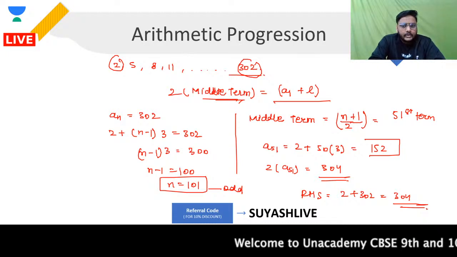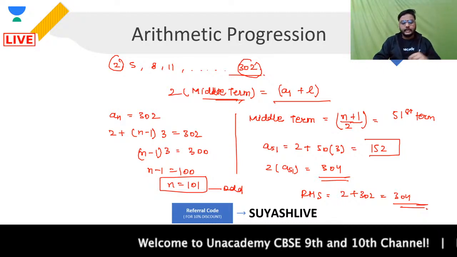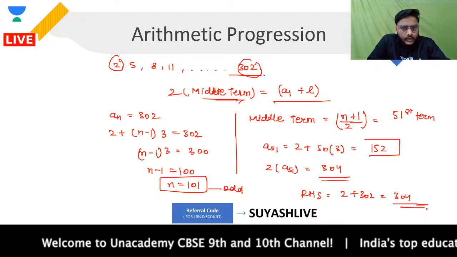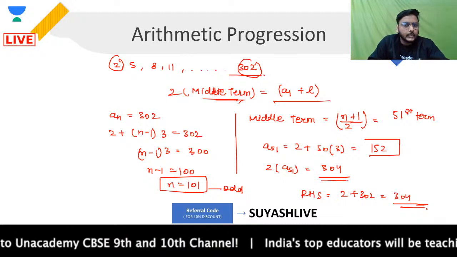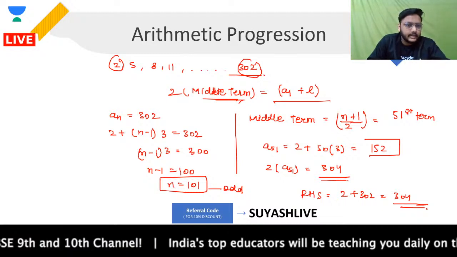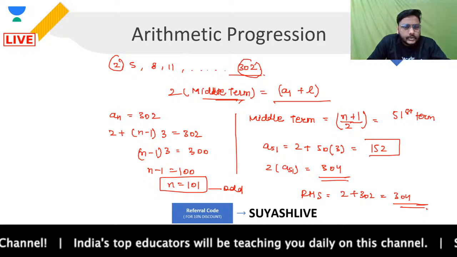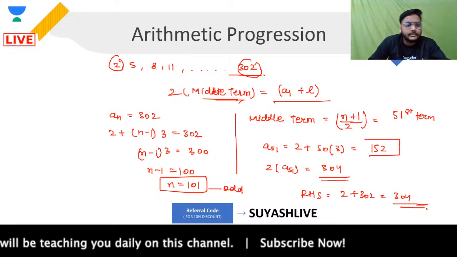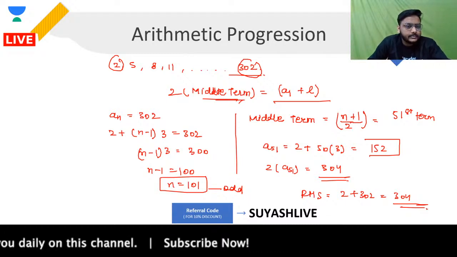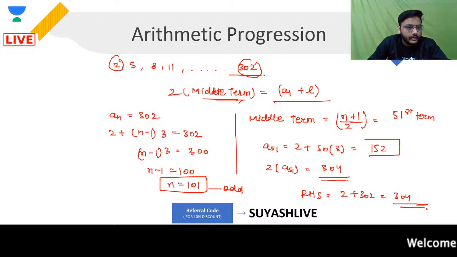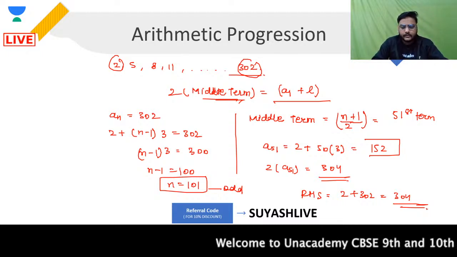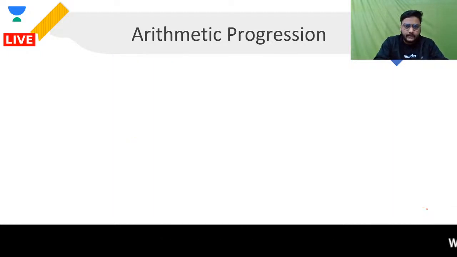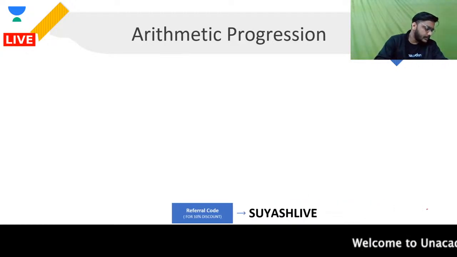Got it? Okay, so this is how we can say that twice of the middle term is equal to the sum of the first and the last term. I repeat, twice of the middle term is equal to the sum of the first and the last term. This is how we can talk about this particular topic. Okay, clear? Got it? Right? Now let's move forward.